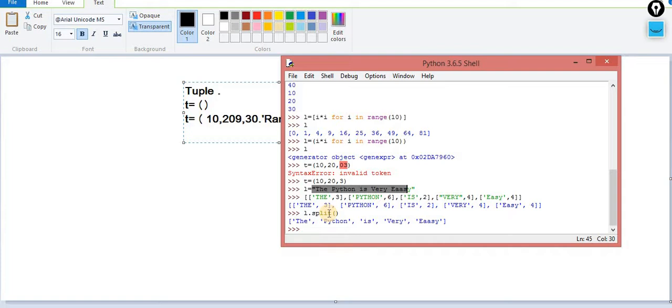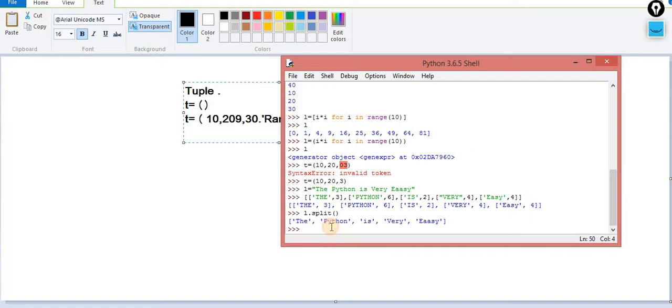We know the split concept: whenever we leave split empty, it automatically breaks down the string according to the spaces. Now our first task has been done, but this thing we have to implement with the help of list comprehension, and my required output is this one. That is my problem statement. So how can I implement it?